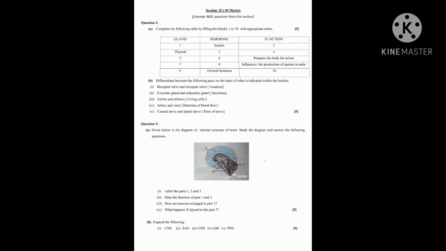Next, expand the following. First one is CNS, Central Nervous System. Next, SAN, Sinoatrial Node. Next, FSH, follicle stimulating hormone. GH, growth hormone. PNS, peripheral nervous system.